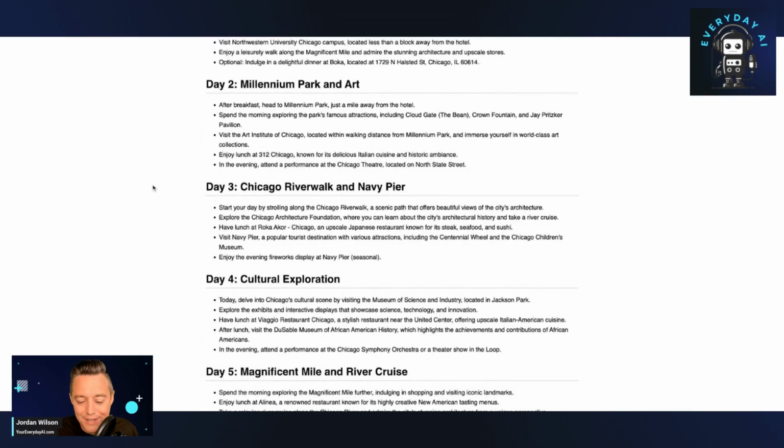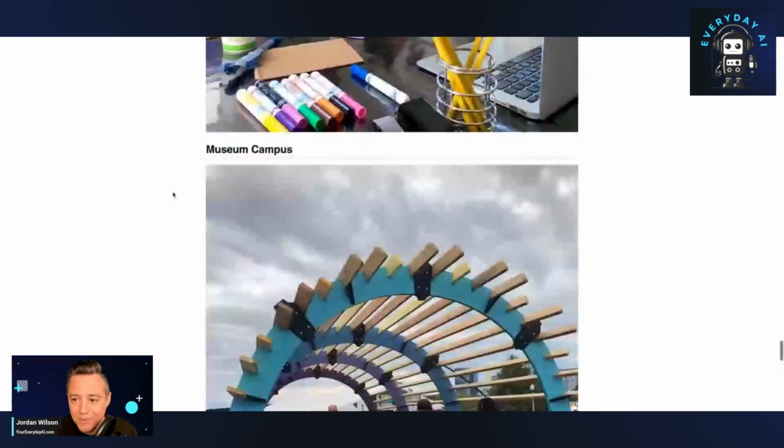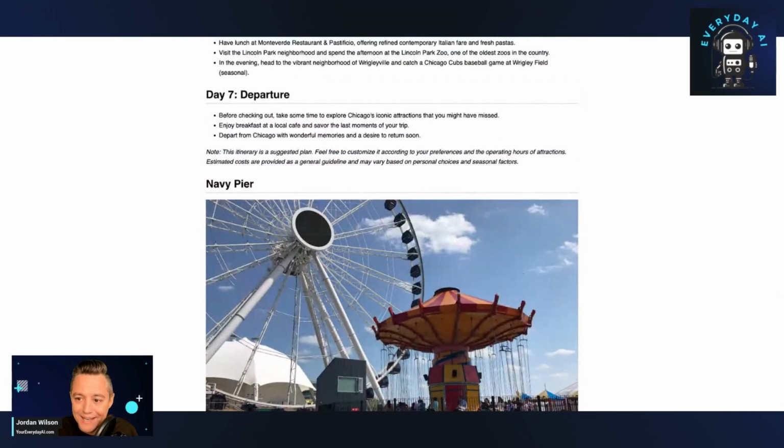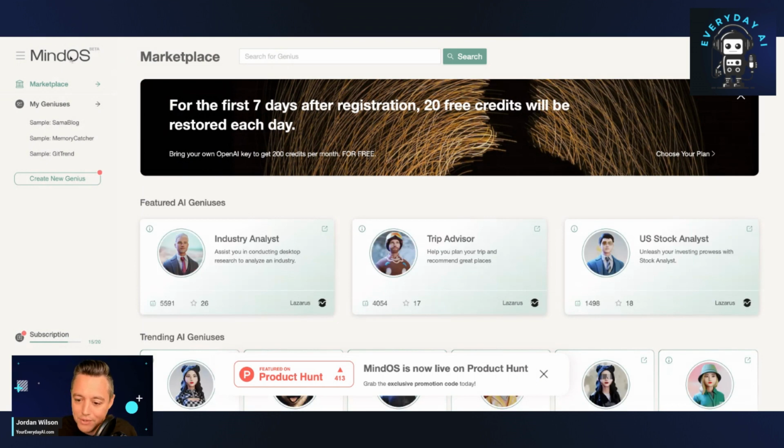It's getting some of the more touristy things, but that's great. If you're using this to explore a new city, pretty cool. I didn't want to go too deep into it right away, but definitely, I think this new Mind OS tool is worth checking out.